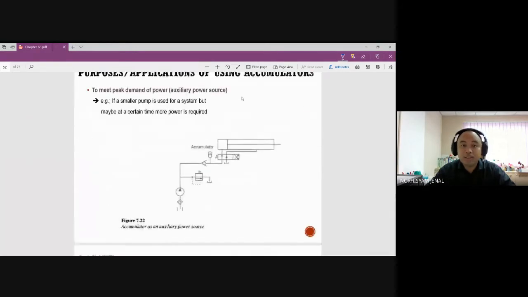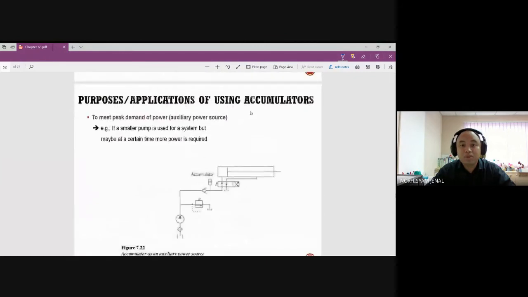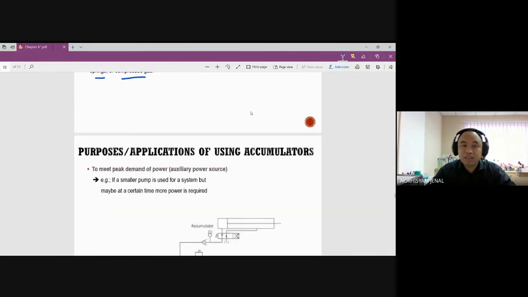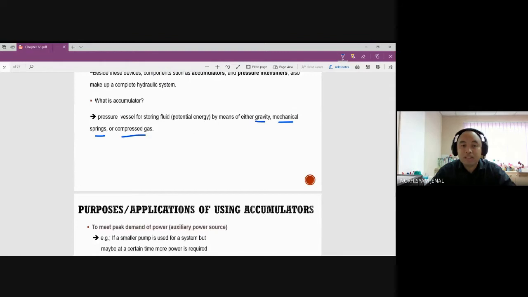What's the purpose of the accumulator? We have four different purposes, so we go one by one. Number one, to meet peak demand of power. What is the function of the accumulator? Just now we talked about potential energy storing.